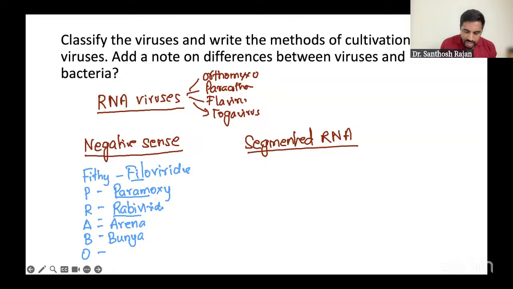So Bunny's girlfriend is Arena. One more, remember the Ortho guys, Orthomyxovirus. These are the negative people. Okay, remember like that, for exam purposes only. Filo is negative, Param negative, rabies dog is negative, Arena, Bunny and his girlfriend Reena are negative, and all the ortho doctors are negative. They are not negative, but just for exam purposes, remember.